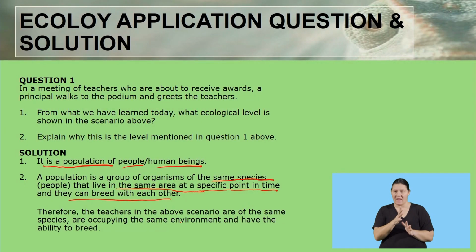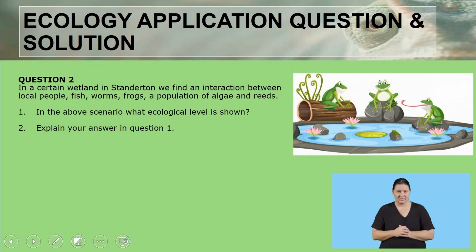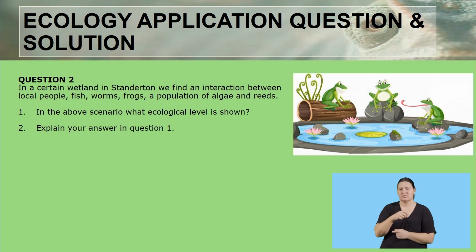Therefore, the teachers in the above scenario are the same species, they are occupying the same environment, and they have the ability to breed. That's exactly what we have just explained now. Moving on to our second application question, and it's still on ecology. In a certain wetland in Standerton, we find an interaction between local people, fish, worms, frogs, a population of algae, and reeds. Now, our question here is, in the above scenario, what ecological level is shown?